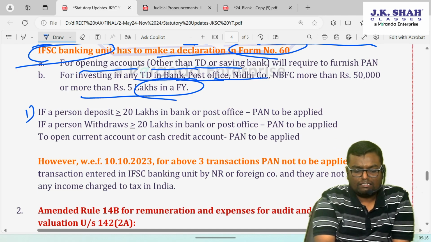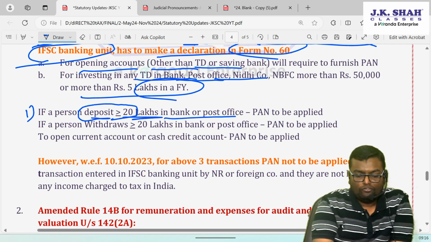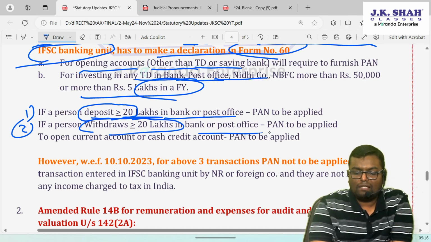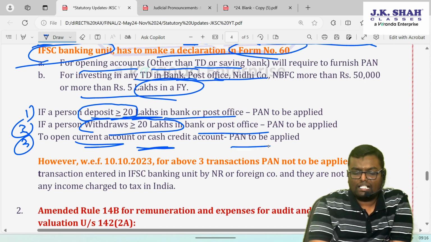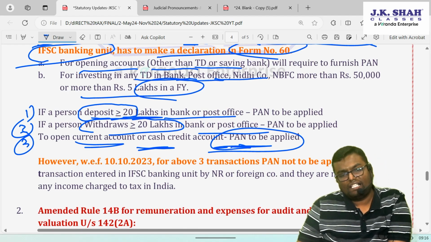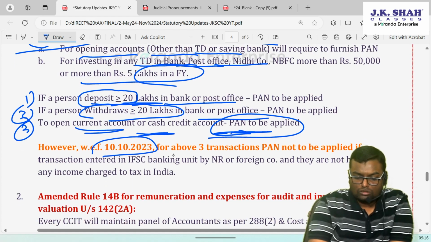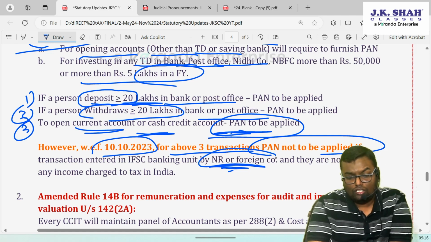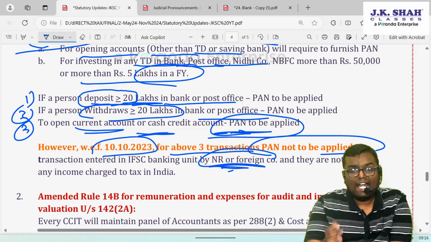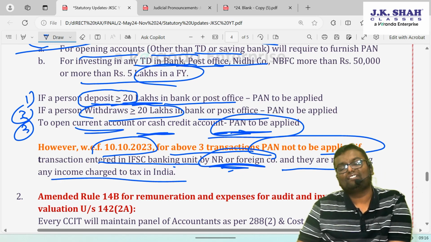The first transaction in that list is if you deposit more than or equal to 20 lakh rupees cash in a bank or post office, PAN is to be applied. If you withdraw more than or equal to 20 lakh from a bank or post office, PAN is to be applied. And if you open a current account or cash credit account, then also PAN is to be applied. However, from 10th October 23, for the above 3 transactions, PAN is not to be applied if you are a foreign company or a non-resident entering into an IFSC banking unit and not having income chargeable to tax in India.